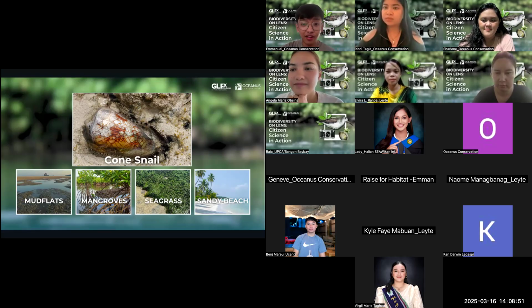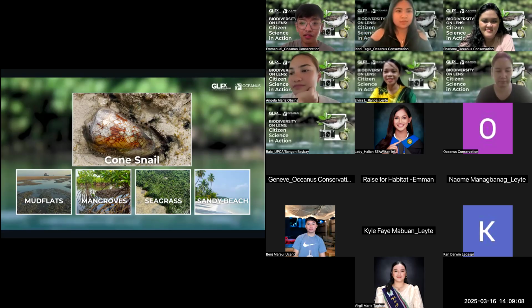Is it in the mudflats, mangroves, sandy beaches, or seagrasses? Okay, we have some answers: sandy beach, seagrass. We can find this cone snail on the sandy beaches and seagrasses. So we have some correct answers here.